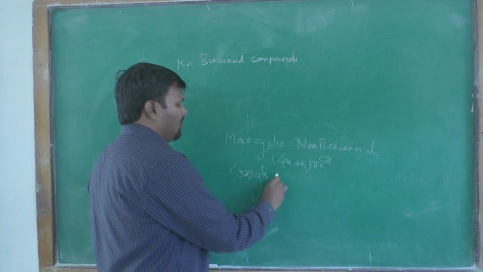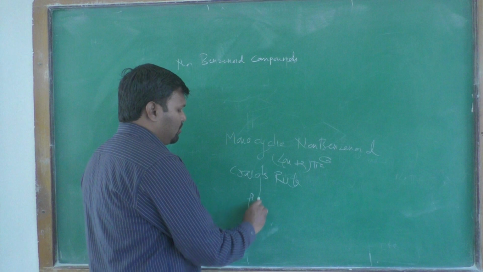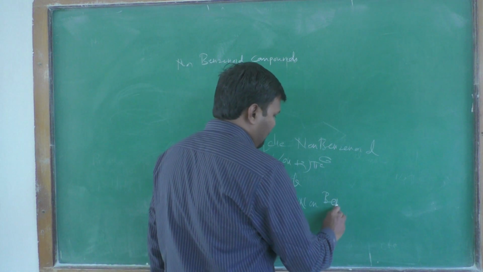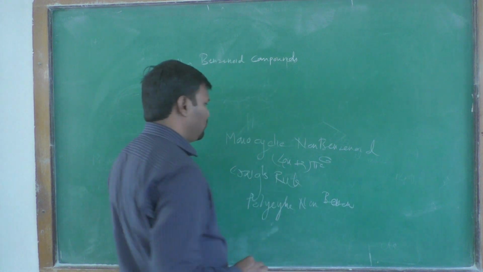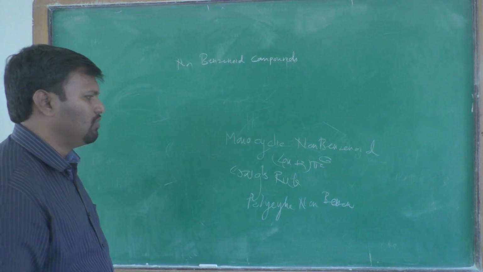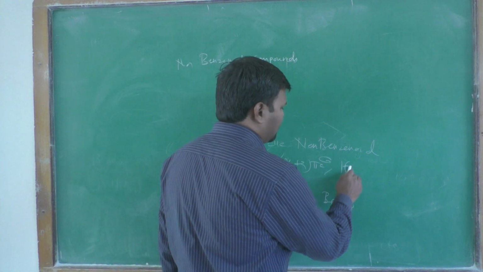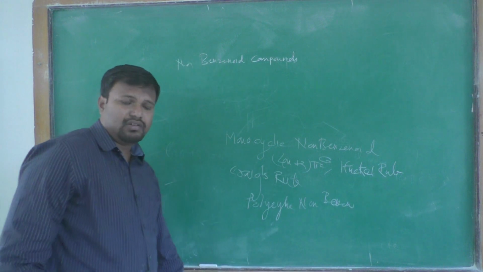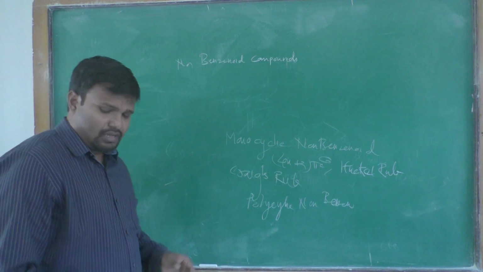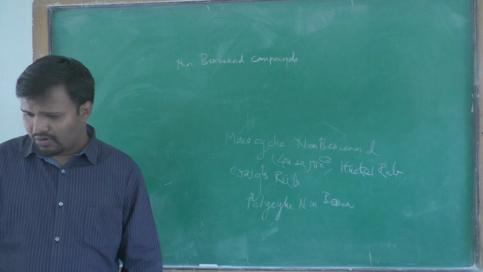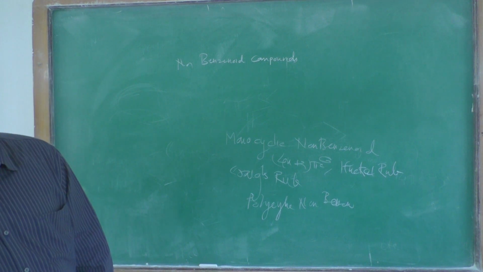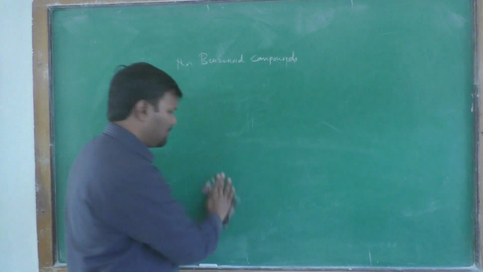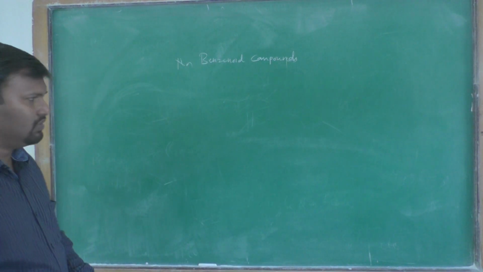For polycyclic non-benzenoid systems we use Craig's rule, and for monocyclic non-benzenoid systems we can predict aromaticity by using Huckel's rule. Now these are some basic information about non-benzenoid compounds. Now we will see some examples from non-benzenoid compounds.